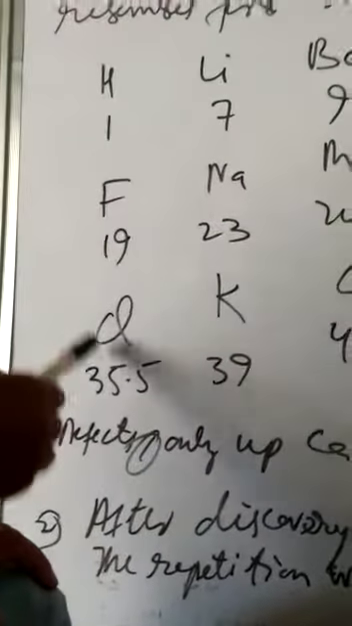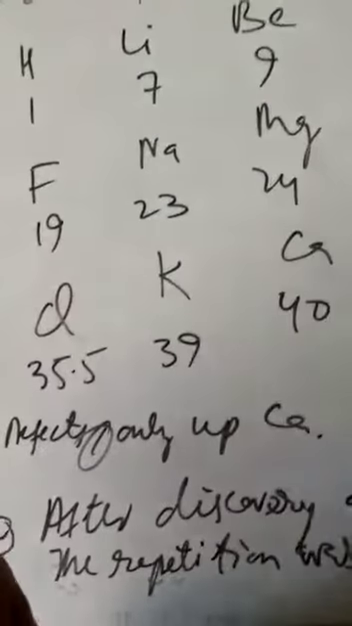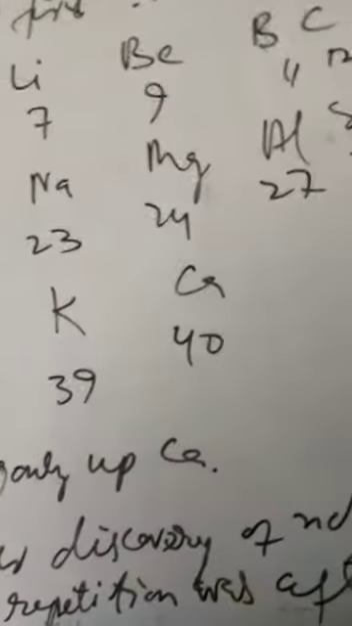And after this, another eighth is chlorine, which resembles these two. So we have a group of hydrogen, fluorine, chlorine, and a group of lithium, sodium, potassium, and beryllium, magnesium, calcium. These have similar properties. Boron and aluminum have similar properties, carbon and silicon, nitrogen and phosphorus, oxygen and sulfur. So these are the 8 groups which have similar properties. This was the second step in the classification of elements.